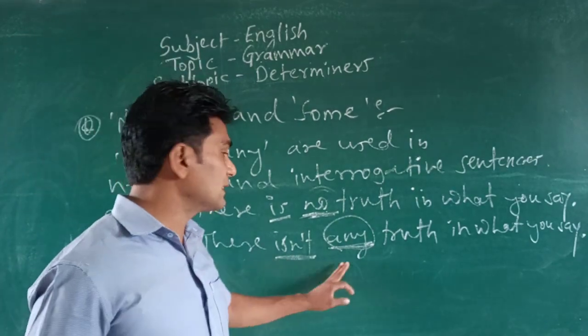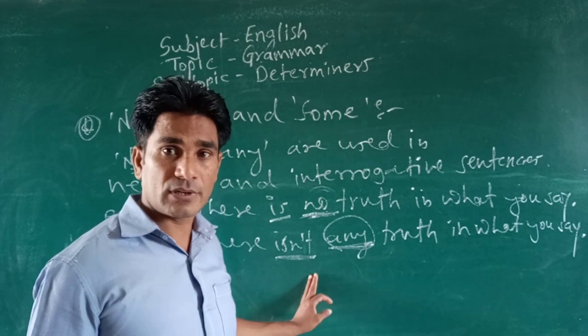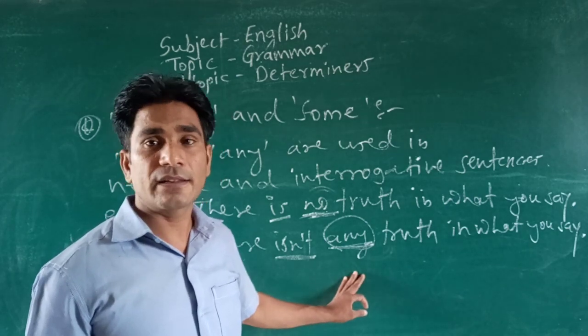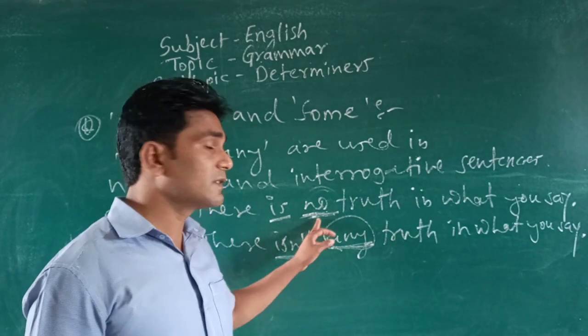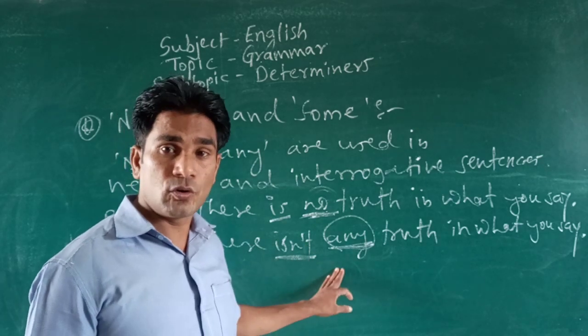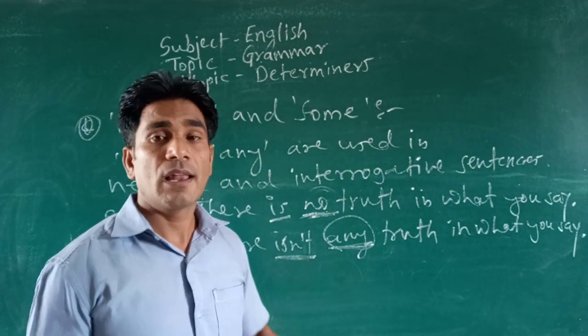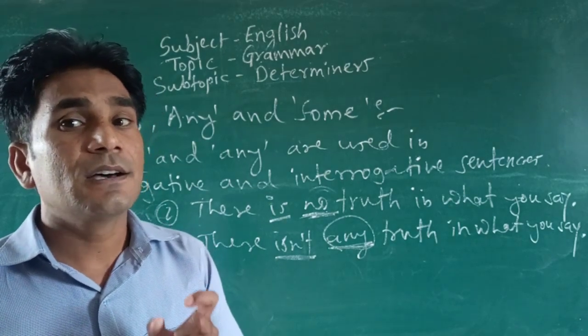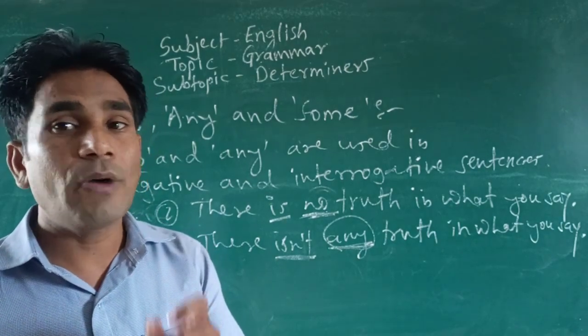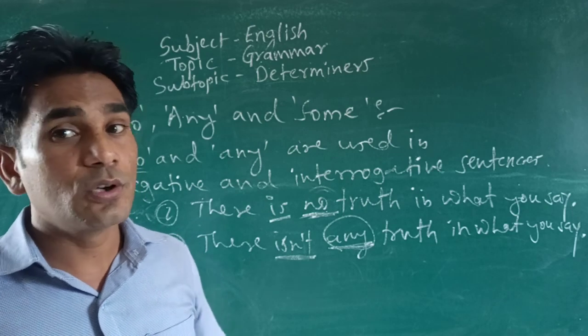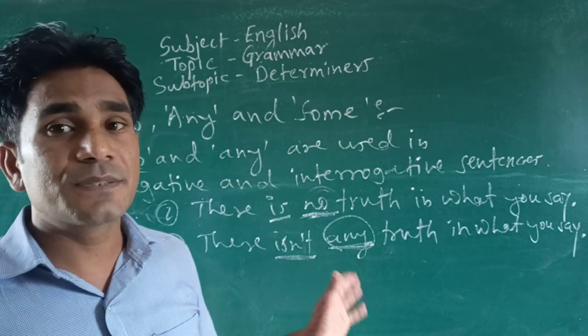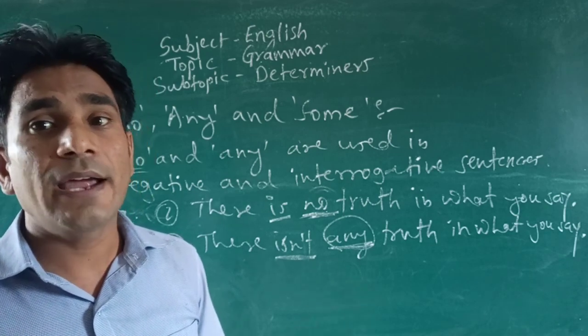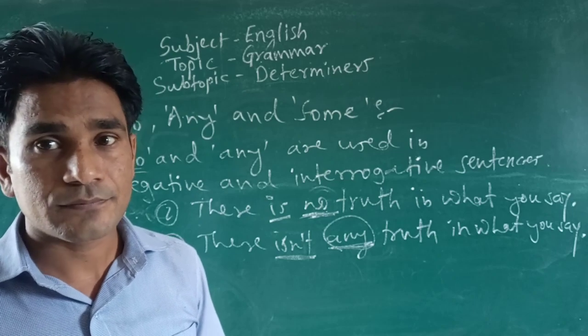So it is isn't any, hasn't any, wasn't any, like that. And there is no, has no, was no, like this. This is the correct combination of no and any. So do understand the difference between the use of no and any.